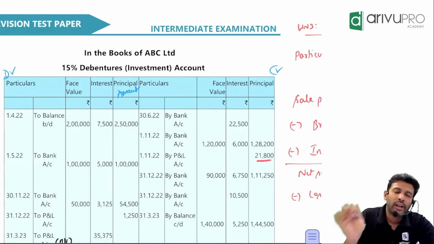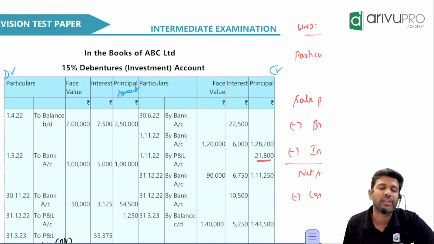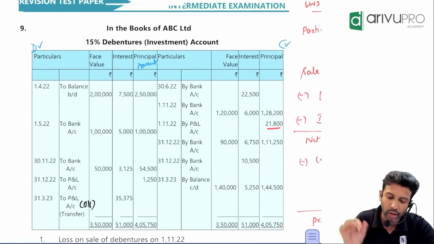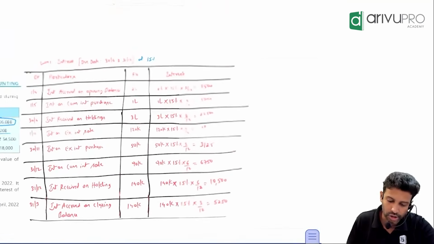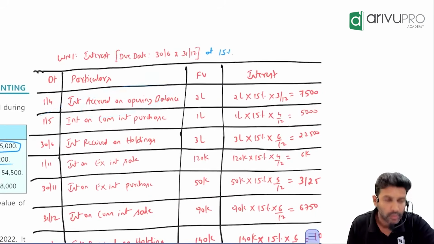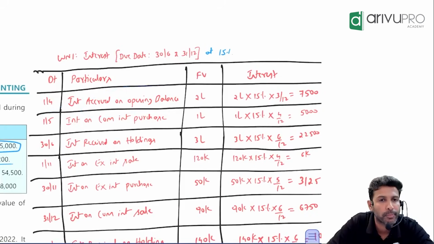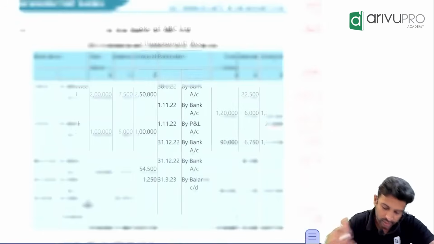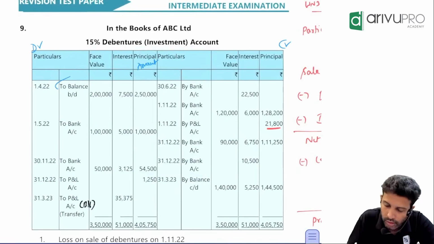Okay. Now posting is very easy because we have prepared one particular working note date wise, which is what? The interest working note. So refer to that and go on posting. First, what is this? Opening balance. Two accounts will have an opening balance. What are those? Accrued interest is an asset. Investment also is an asset. Where will an asset's opening balance come? Debit balance. But where will you post it as? To balance brought down.